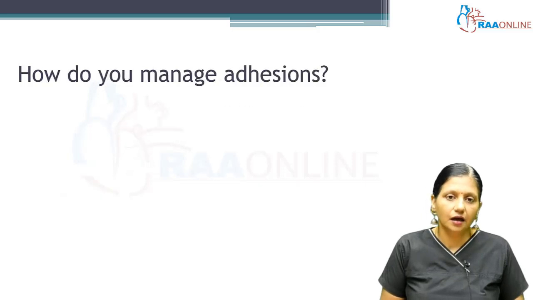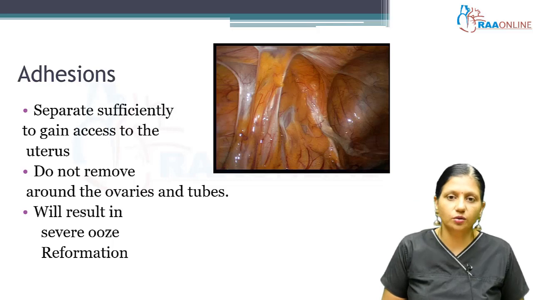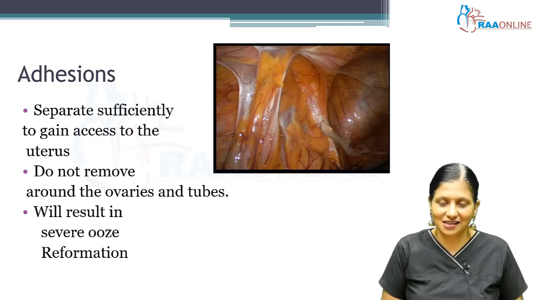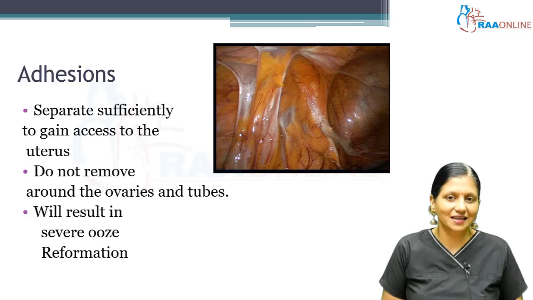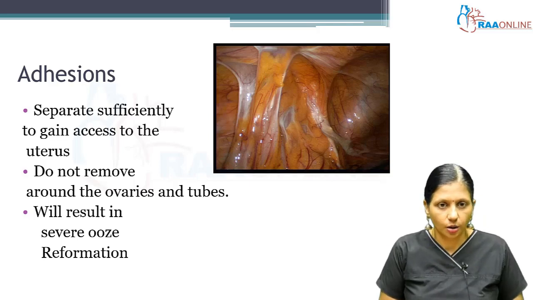Then how do we manage adhesions? This is a laparoscopic picture showing omental adhesions which form after the cesarean section. So when we do a repeat cesarean section, we will find this omentum adhered to the peritoneum in the parietes.